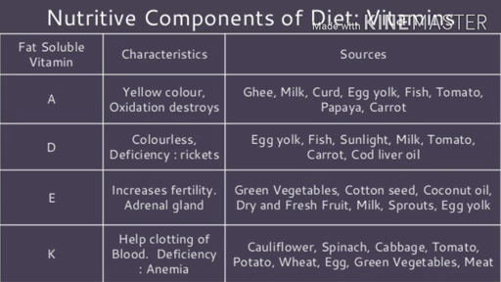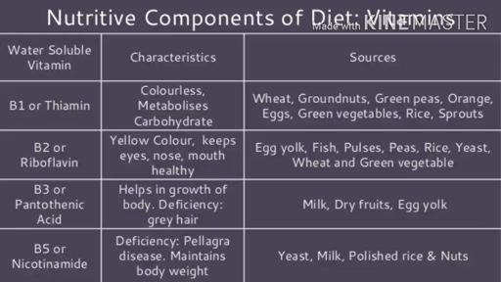So these are the fat soluble vitamins. Now we will talk about water soluble vitamins, the vitamin B complex.